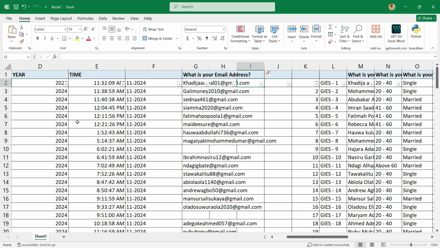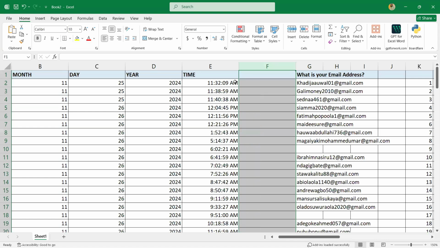I don't know if you understand it. Yeah, I believe you understand. Let me remove the filter. Okay. AM and PM only. I want to extract this AM and PM only.